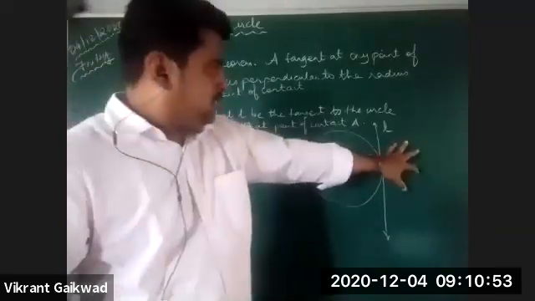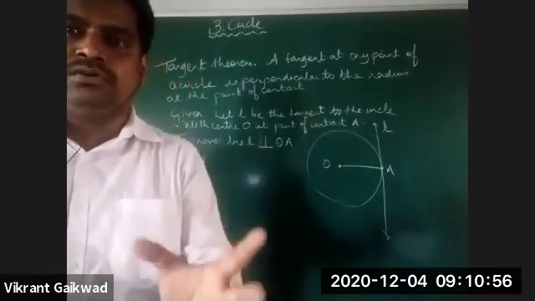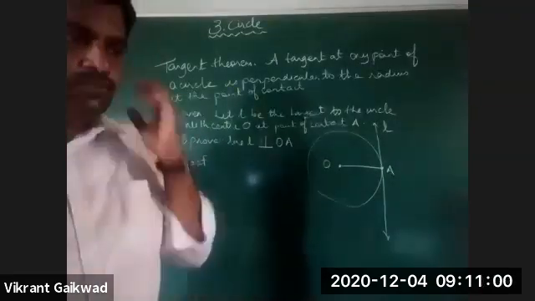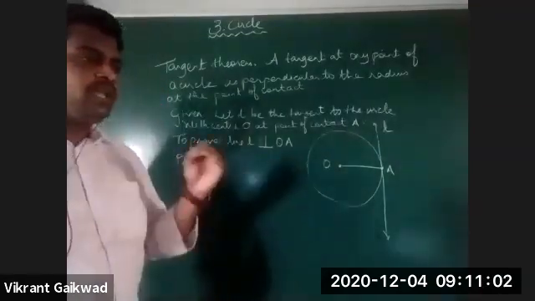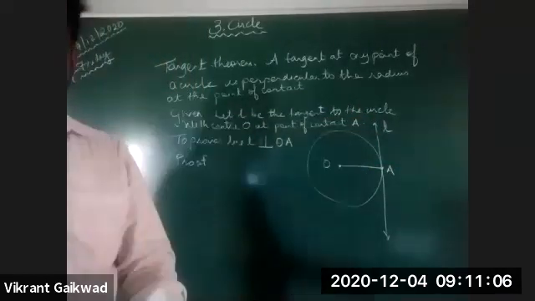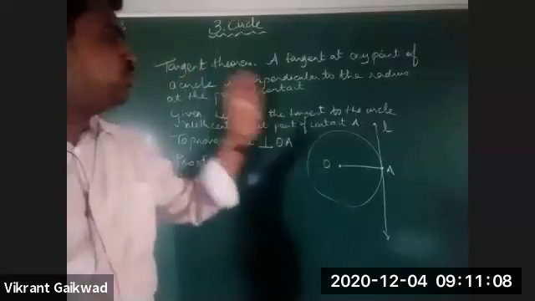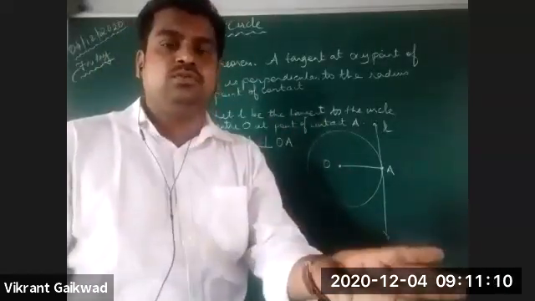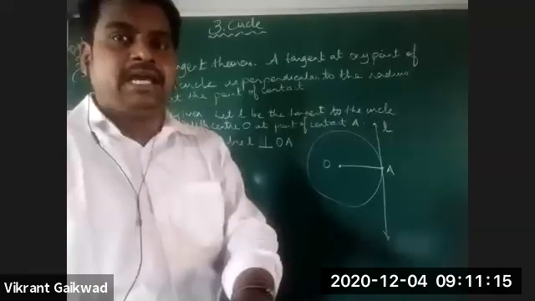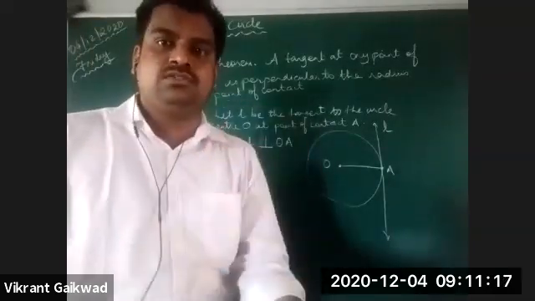If you join anything, you're not going to get a triangle or any shape. So what we assume is that this line L is not perpendicular to OA. So we are going with indirect proof. Directly you cannot.